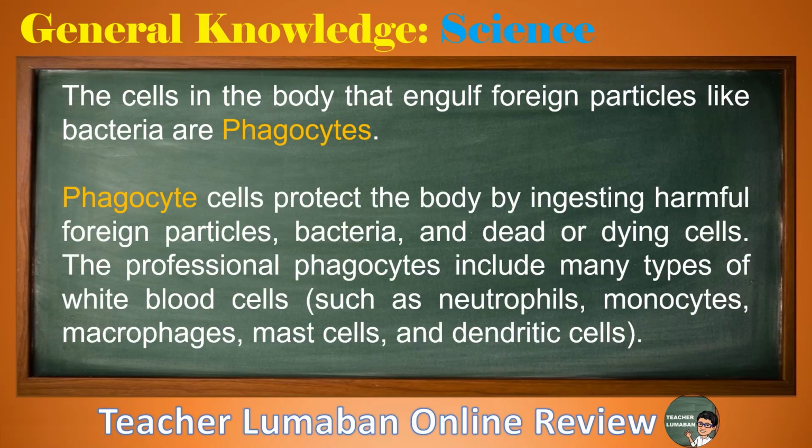Phagocyte cells protect the body by ingesting harmful foreign particles, bacteria, and dead or dying cells. The professional phagocytes include many types of white blood cells, such as neutrophils, monocytes, macrophages, mast cells, and dendritic cells.